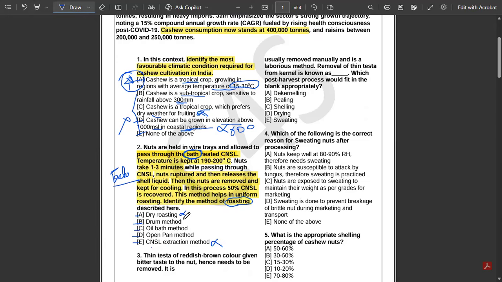Now, if you see option number B is a drum method. Nowhere in this question is there any mention of a drum or something related to a container kind of thing, right? So you can easily eliminate this.